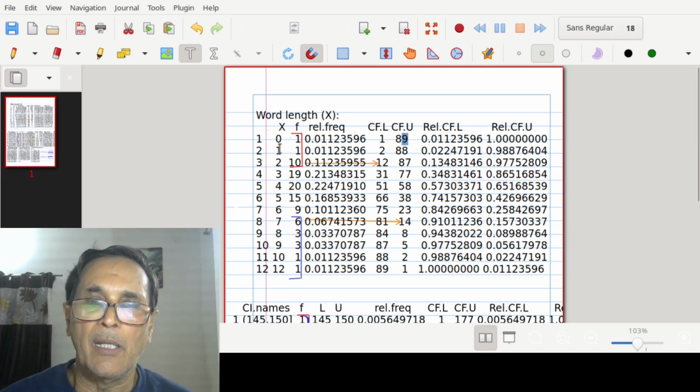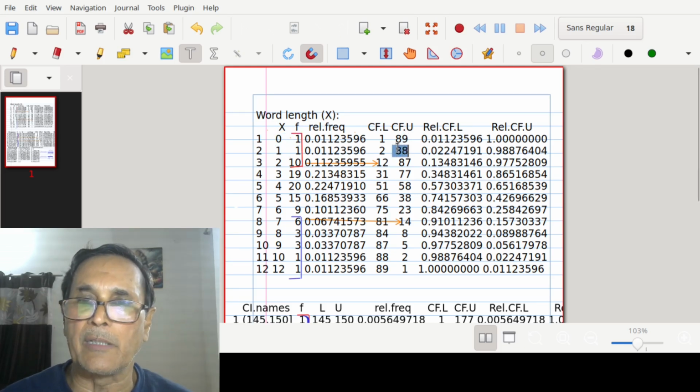What is the number of words having length 1 or more than it? This means subtracting the first category, so this is 88, that is 89 minus 1. What is the number of words having length 2 or more than it? Its corresponding value is 87, because the previous two frequencies 1 and 1 are cumulatively subtracted, that is, 89 minus 1 is 88, and 88 minus 1 makes it 87.